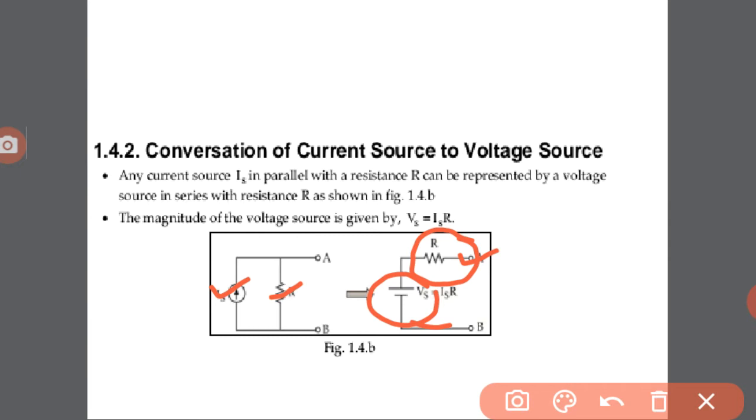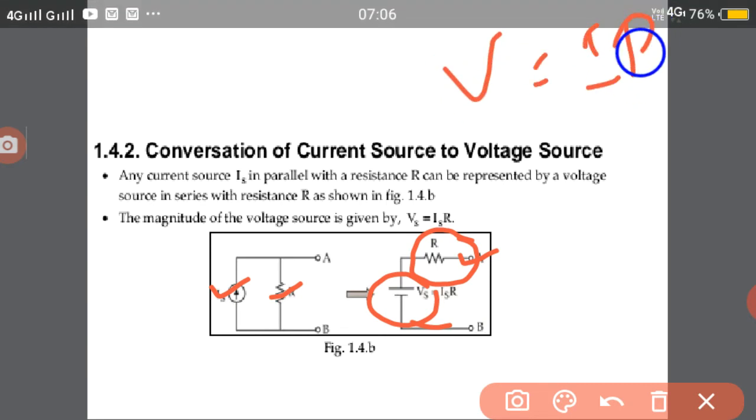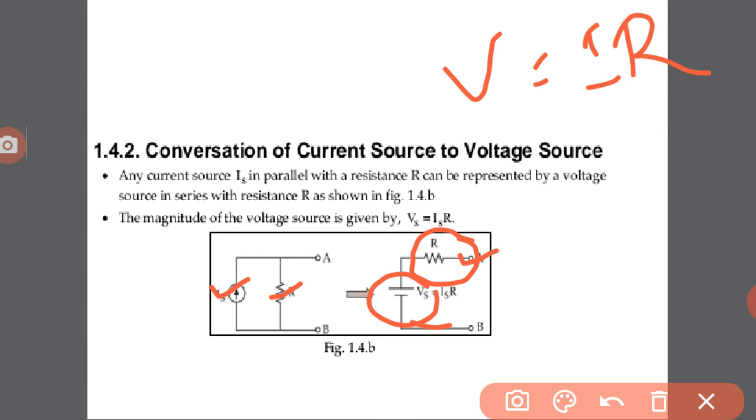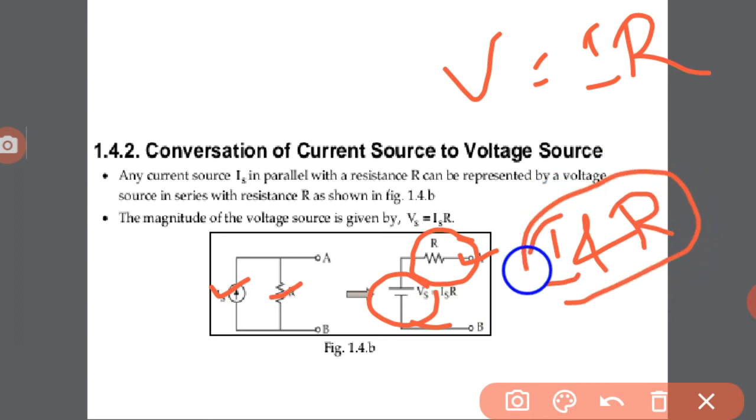Already we know Ohm's law: V is equal to I into R. Here the given element is the current source, that means I. So this I is in parallel with the resistor R, and this I and R is represented by V and R.